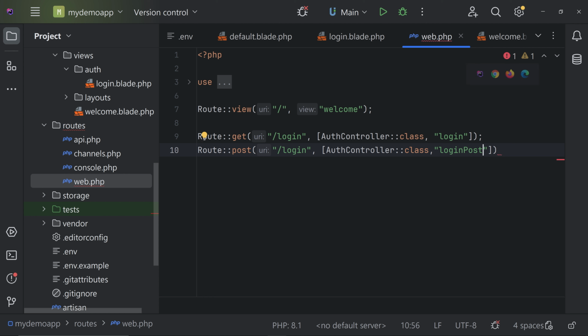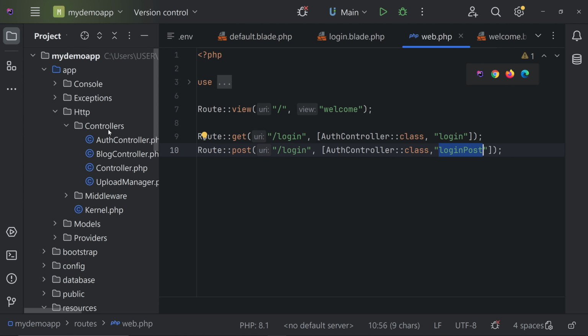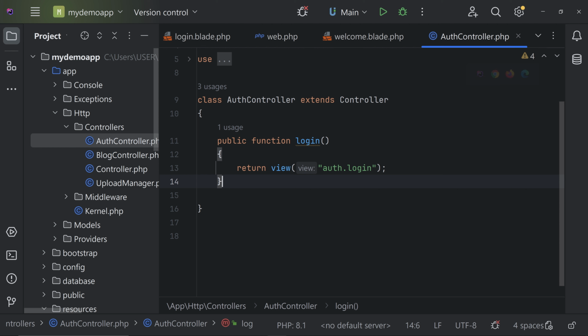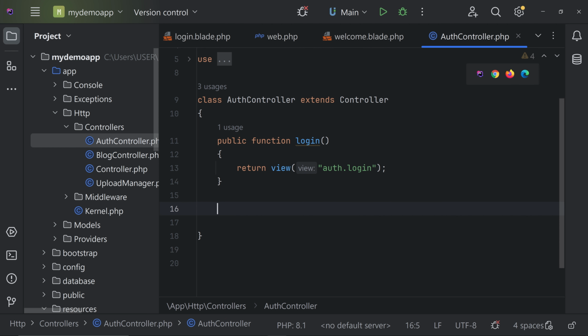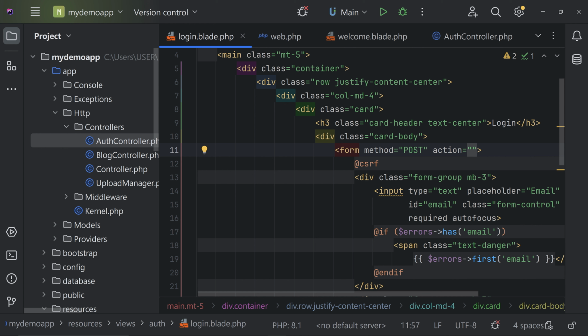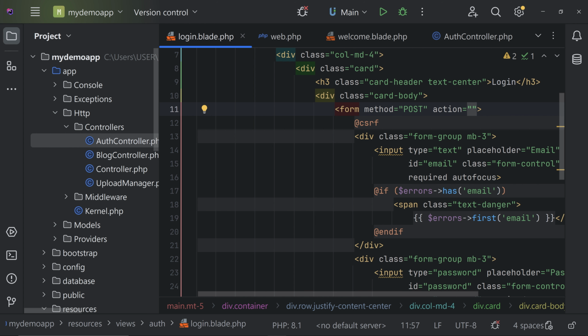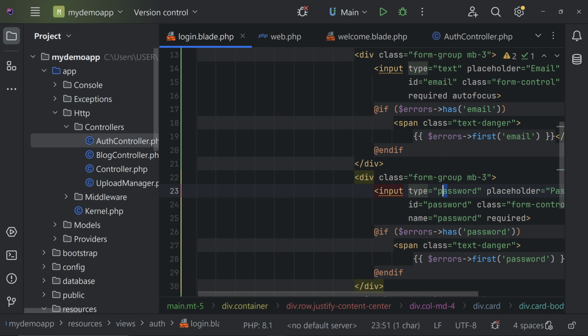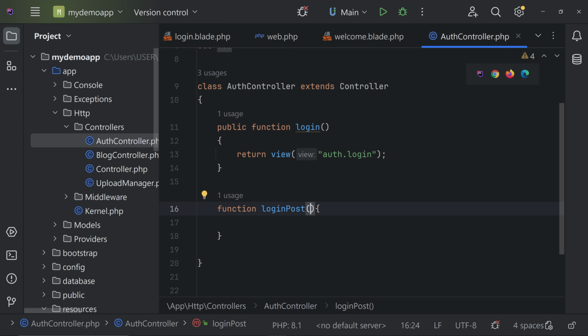Okay, we have to create this function. So let's give a semicolon here, and let's go to the auth controller and create the function. This is the controller, and come here, function loginPost. So we'll be passing the email and the password, and we have to receive those here.